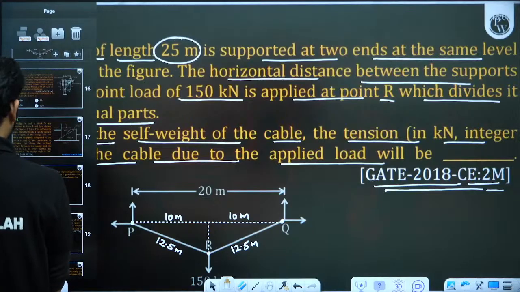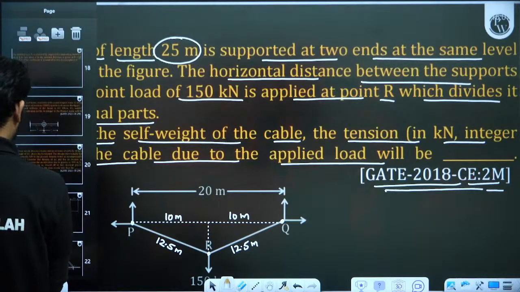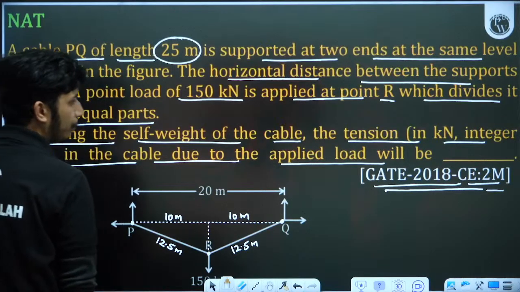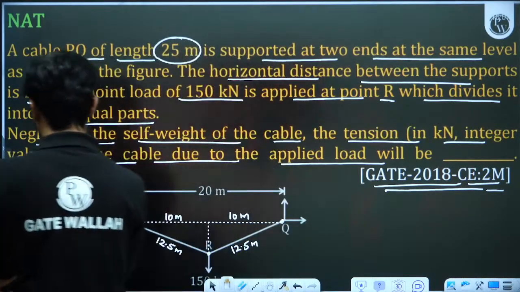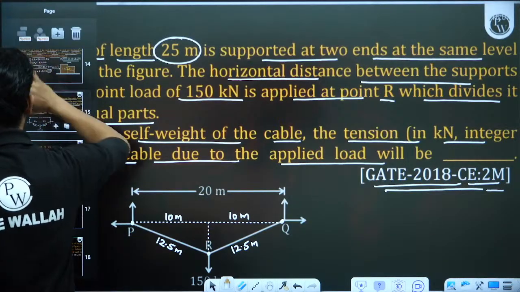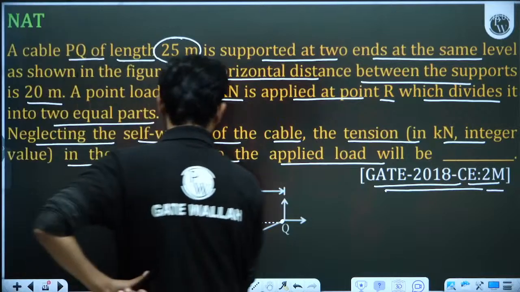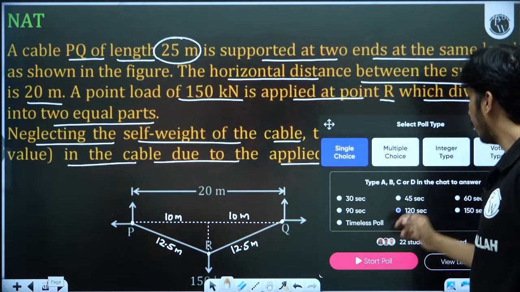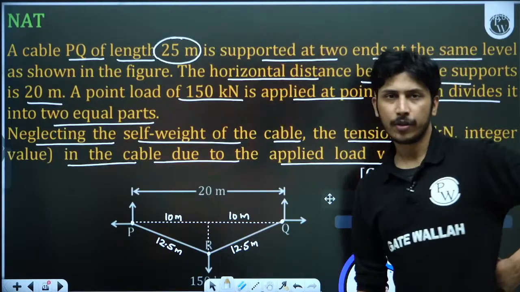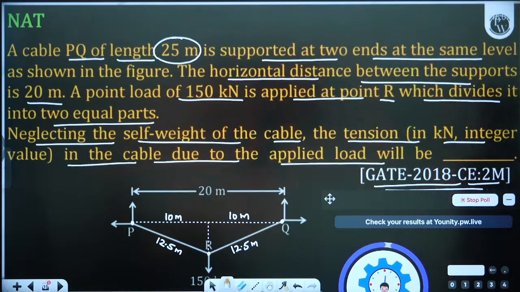Solve this question, then we will move towards the next question. Quickly solve this. I'm creating the poll, integer type. I'm giving you 150 seconds. It is a very easy question, but I'm giving you 160 seconds. So solve this and give me the answer in the comment box, in integer. Quickly give me, then we will solve it.